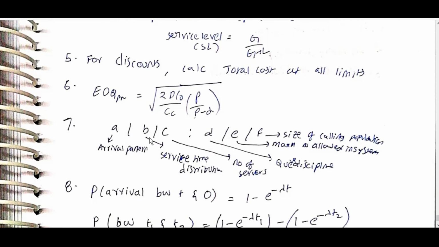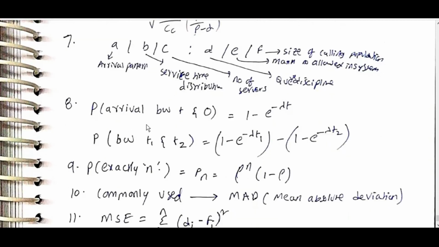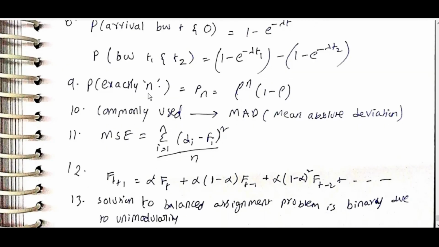A is arrival pattern, B is service time distribution, C is number of servers, D is queue discipline, E is maximum number of people allowed in system, F is size of calling population. P of interarrival time between T and 0 is 1 minus e power minus lambda T. P of between T1 and T2 is equal to 1 minus e power minus lambda T1 minus 1 minus e power minus lambda T2. P of exactly n is equal to Pn is equal to rho power n into 1 minus rho.